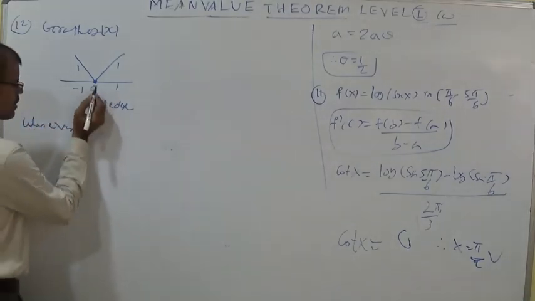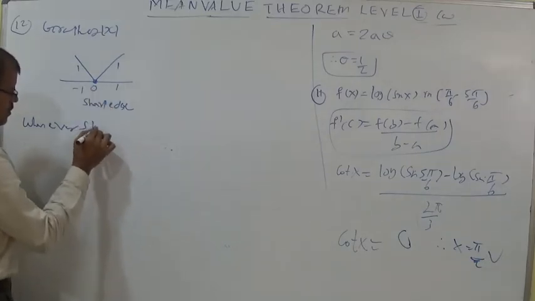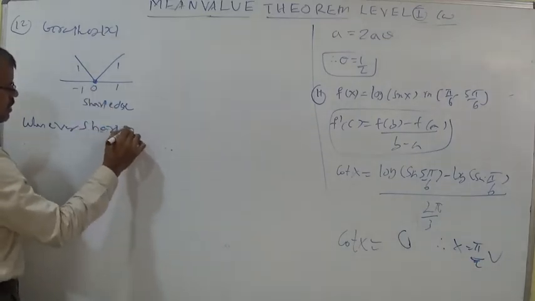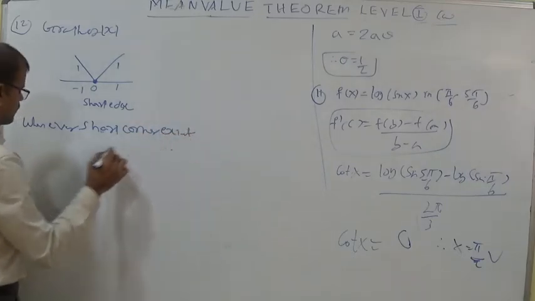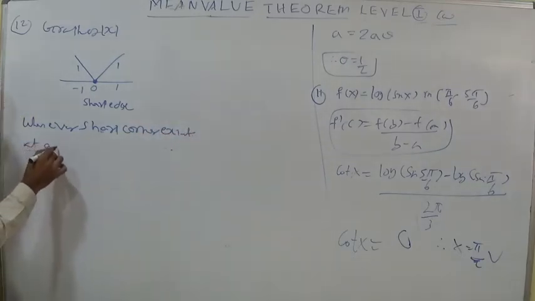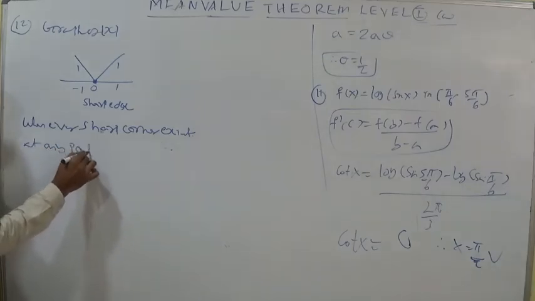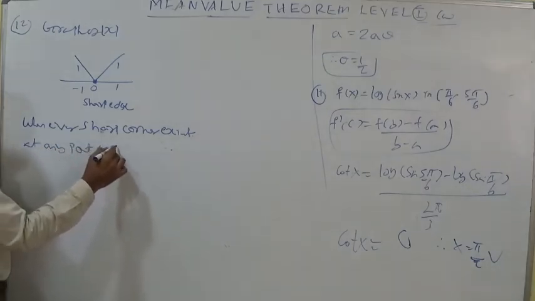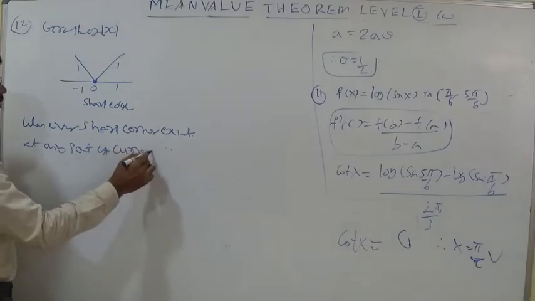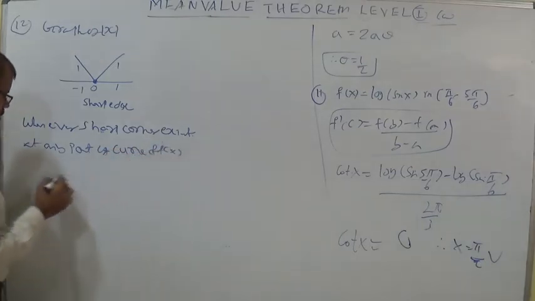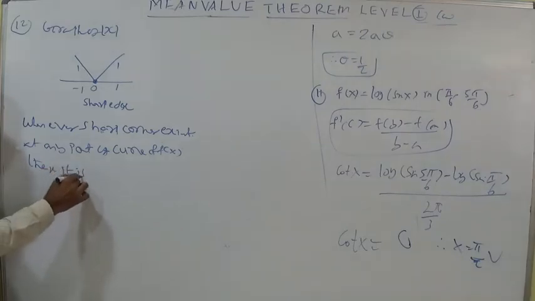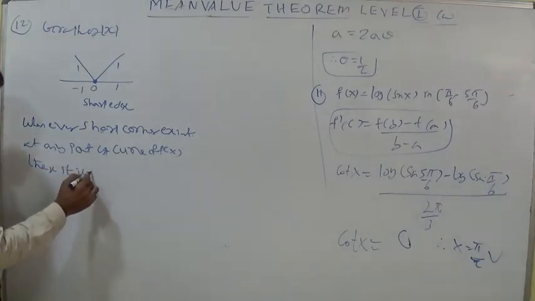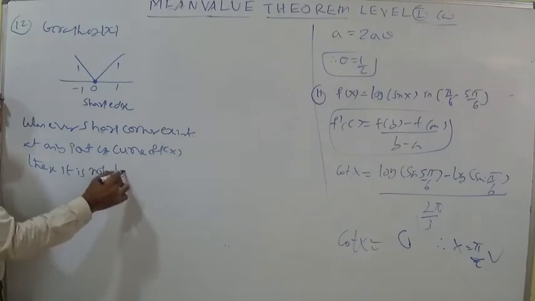Whenever a sharp corner exists at any point of the curve of f of x, there it is not differentiable. It means here the function is not differentiable.